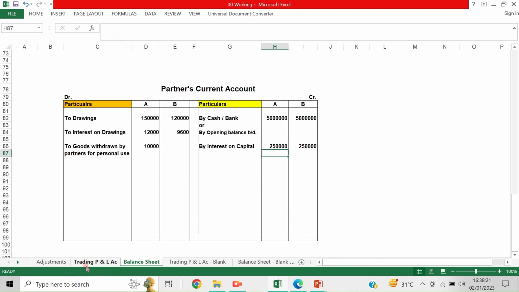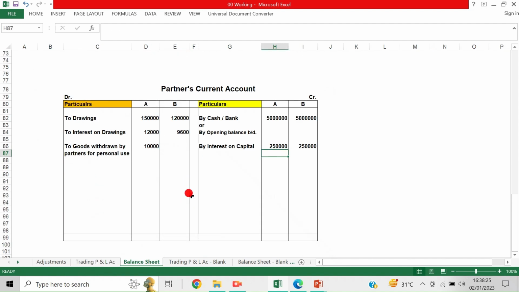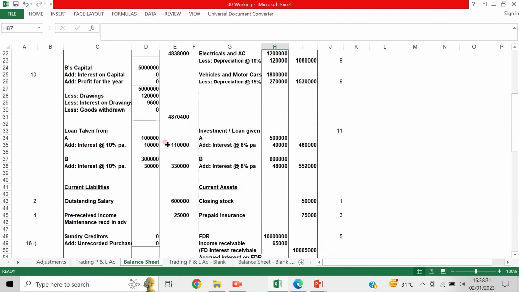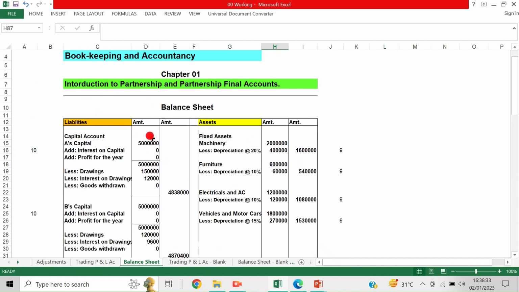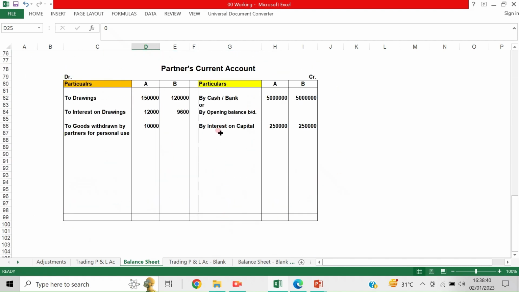So here it is taken in the profit and loss account, debit. This entry will be there, and then if they are maintaining the capital as a fixed capital method, then this capital will remain the same. This 50 lakhs and the 50 lakhs, whatever other adjustments are coming, will be taken to the partner's current account.